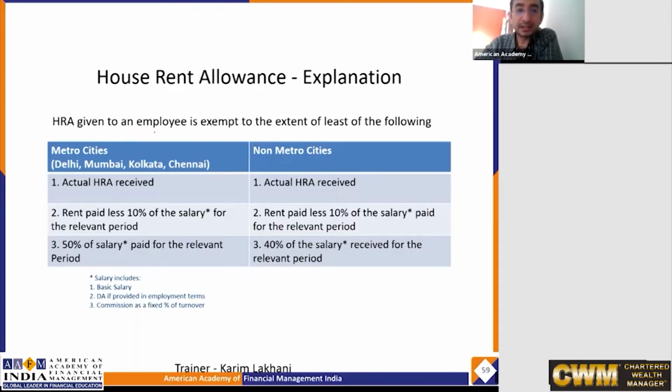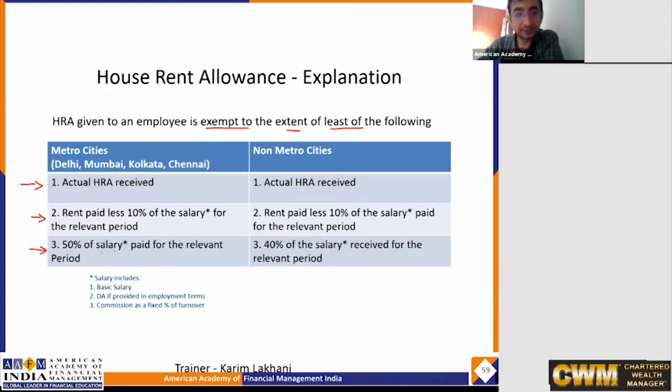HRA given to an employee will be exempt to the extent of the least of the following: actual HRA received; rent paid less 10% of the salary for the relevant previous year; and 50% of the salary paid for the relevant year.